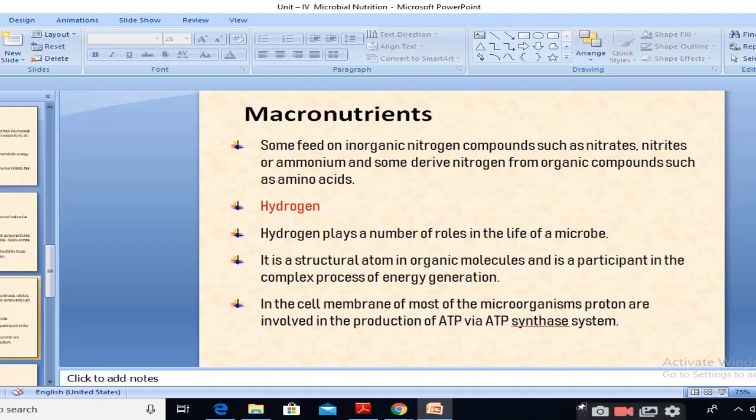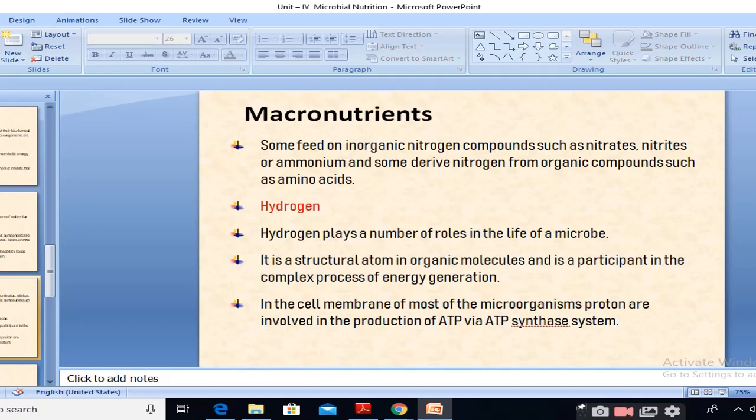Some feed on inorganic nitrogen compounds such as nitrates, nitrites or ammonium, and some derive nitrogen from organic compounds such as amino acids. Now the next element required for the growth and development of microorganisms is hydrogen.